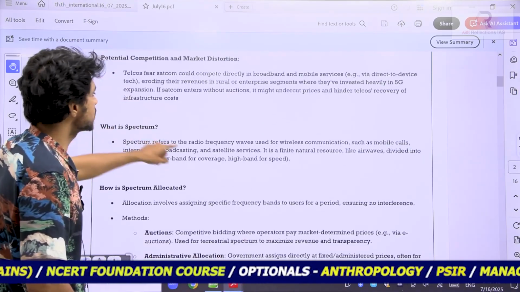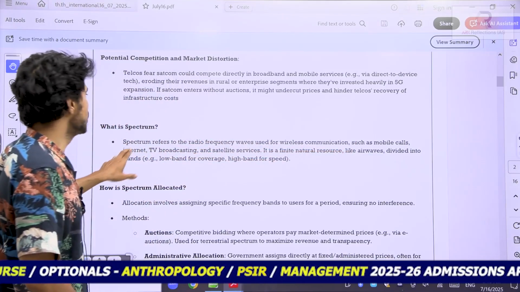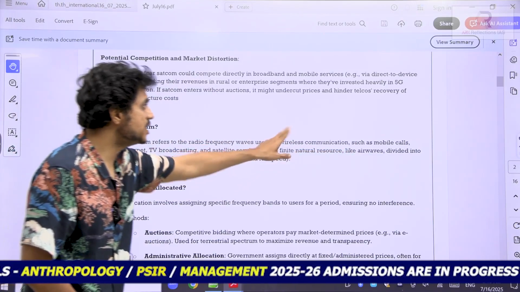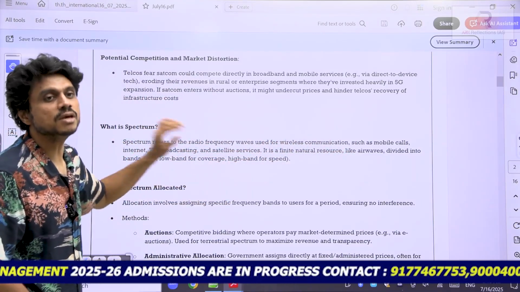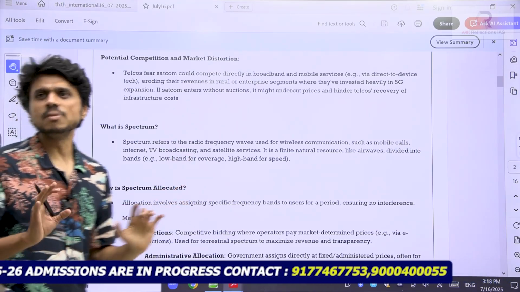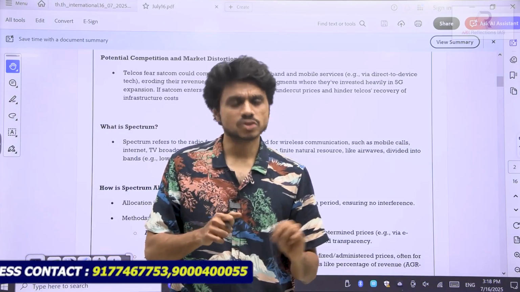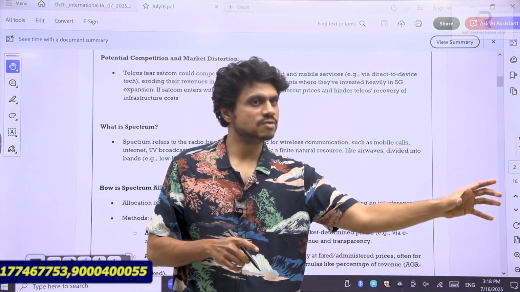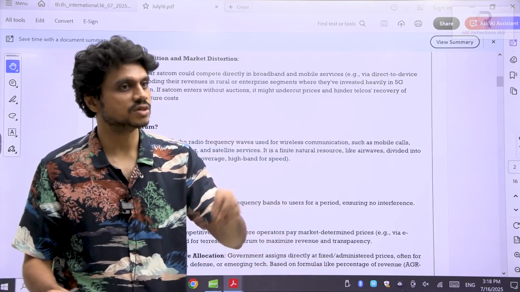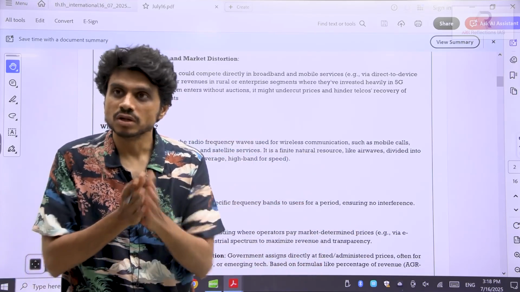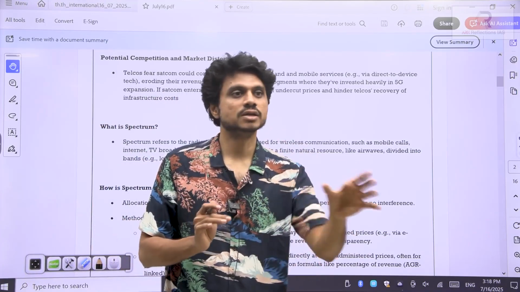So what is spectrum? Spectrum refers to radio frequency waves used for wireless communication such as mobiles, internet, TV, broadcasting. It is a finite natural resource, like airwaves, divided into various bands. These bands will be purchased. Allocation happens at the international level; I think the ITU is there. For every nation, some amount of band is provided. Within that, they again do the allocation for defense, for the private sector, and so on. This is how the allocation of spectrum frequencies is done.